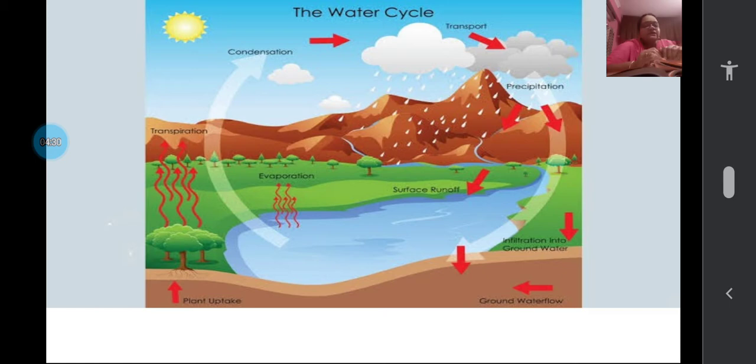So this is like a cycle, means it is not the bicycle that you are riding. It is a cyclic movement, like going up and again coming down, going up and coming down. Only the forms are changing. Water is changing its form from water to water vapor, again the water vapor to water. So this changing from one form to another form in nature happens. This is very, very important.